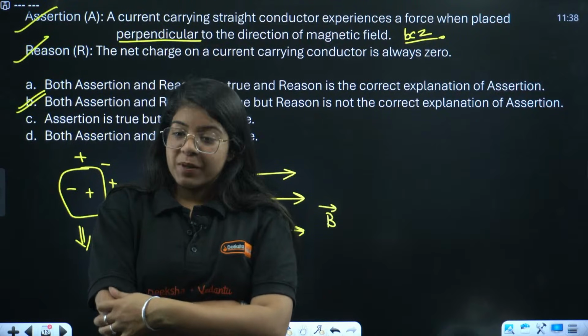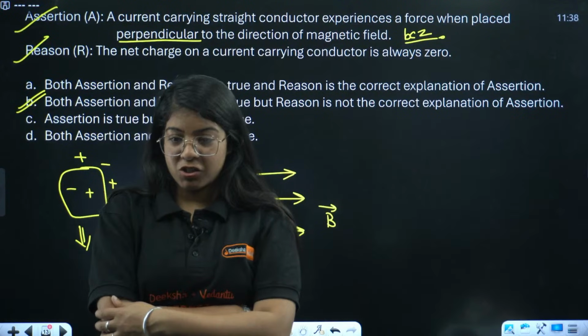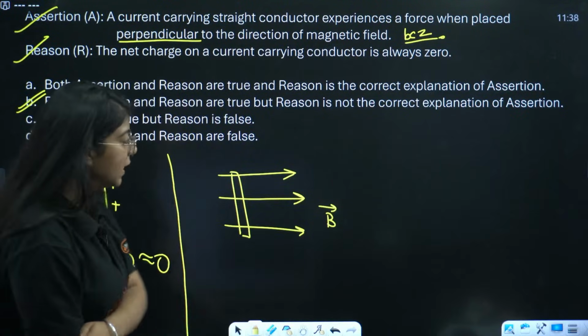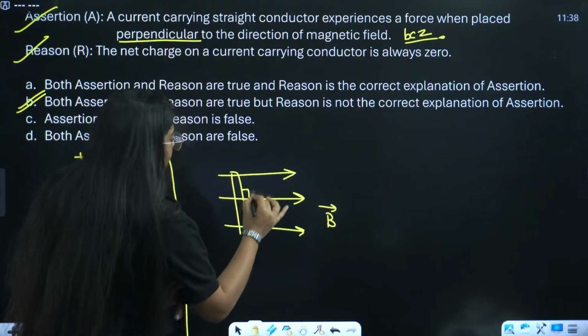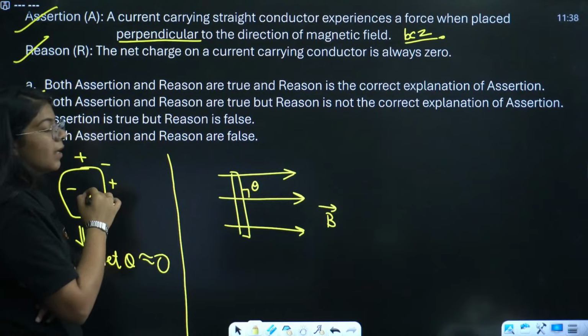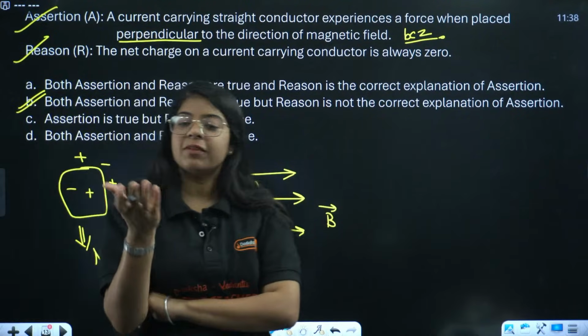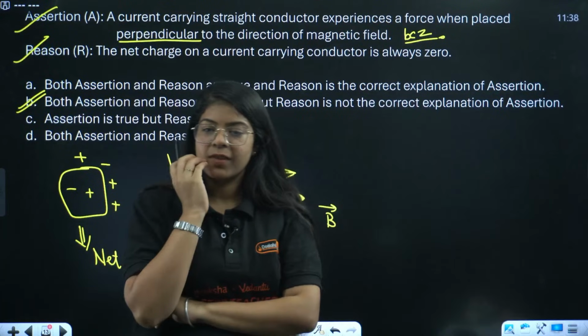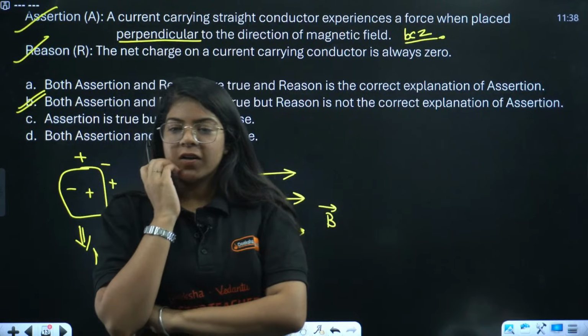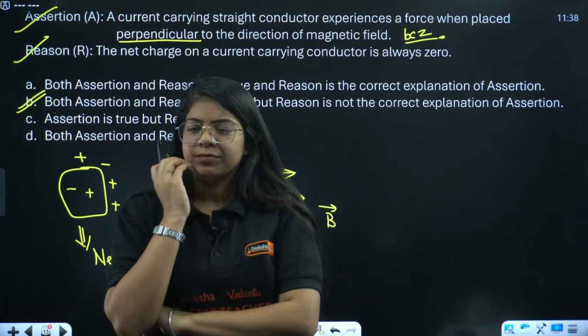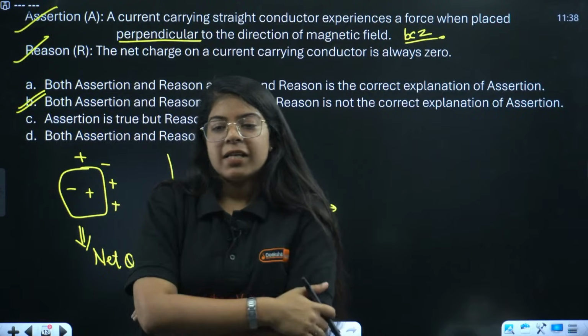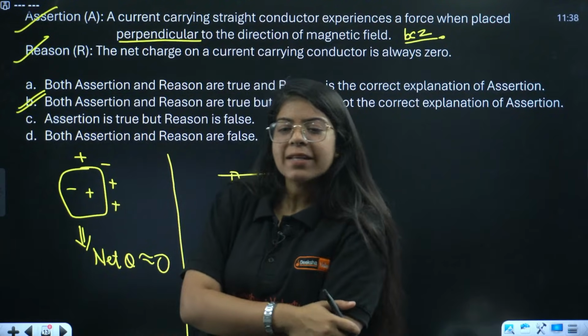Okay, it experiences maximum force in assertion, right? Whenever theta is 90, that means the conductor is perpendicular, right? Then you'll have the maximum force. Okay. Let's move on to the next question, right?